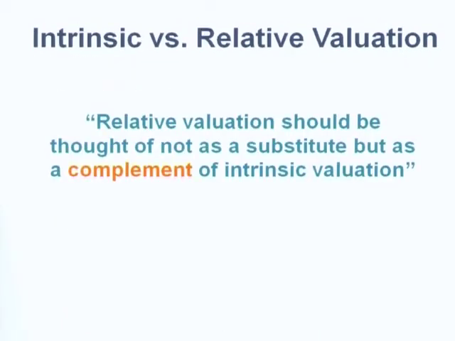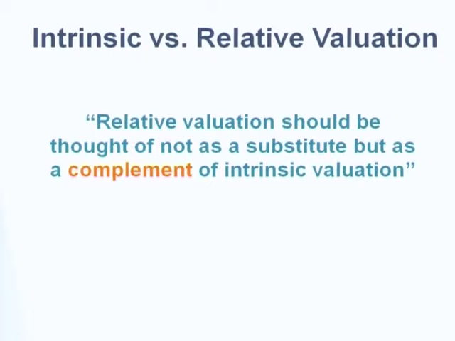So let's compare DCF or intrinsic valuation and relative valuation, using discounted dividends and using multiples. Which one is better? You actually need to use both, okay? Relative valuation should be thought of not as a substitute but as a complement of intrinsic value.